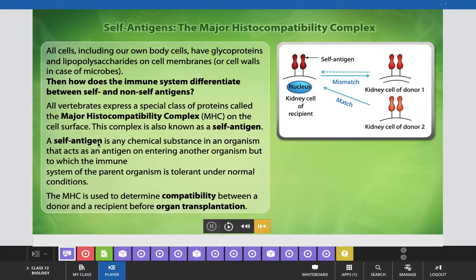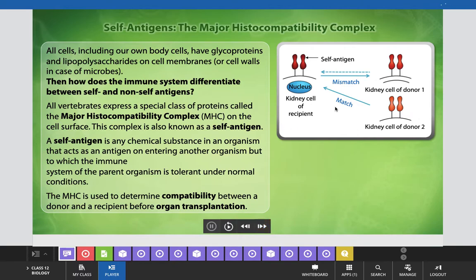A self-antigen is any chemical substance in an organism that acts as an antigen on entering another organism, but to which the immune system of the parent organism is tolerant under normal conditions. The MHC is used to determine compatibility between a donor and a recipient before organ transplantation. This is the significance of MHC, the major histocompatibility complex.